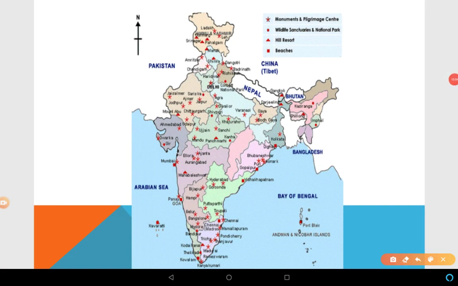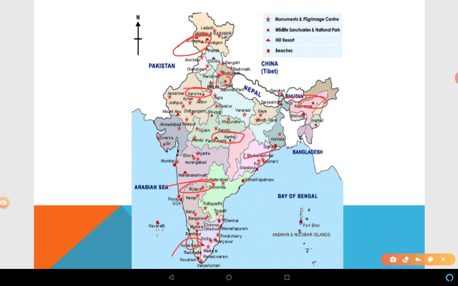You can see different kinds of national parks, wildlife sanctuaries and biosphere reserves in this map. For example, Dachigam in Jammu and Kashmir, Jim Corbett in Uttarakhand, Sariska in Rajasthan, Ranthambore also, Kanha in Madhya Pradesh, Kaziranga in Assam, Simlipal in Odisha, Bandipur in Karnataka, Periyar in Kerala.